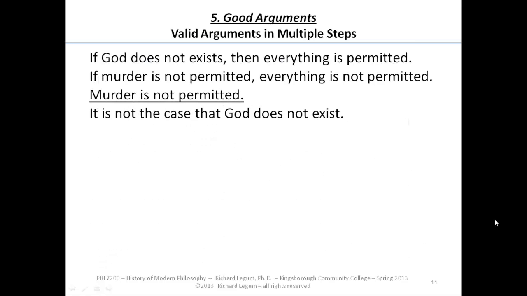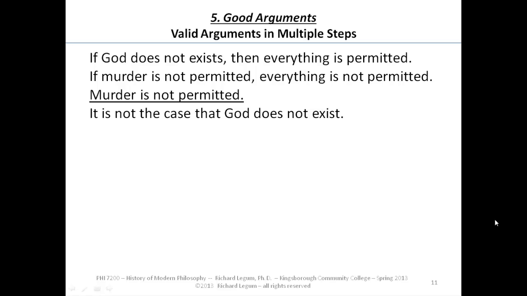Think about this. If God does not exist, then everything is permitted. If murder is not permitted, then everything is not permitted. Murder is not permitted, therefore it's not the case that God does not exist. Somebody might give this argument to prove that God exists. Now it doesn't follow our pattern so far, right? We have three premises and a conclusion.